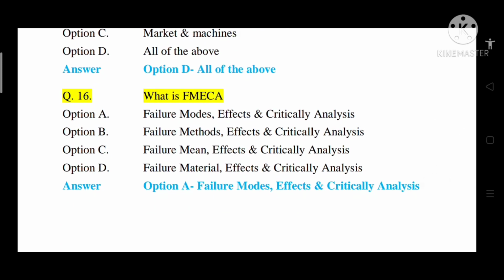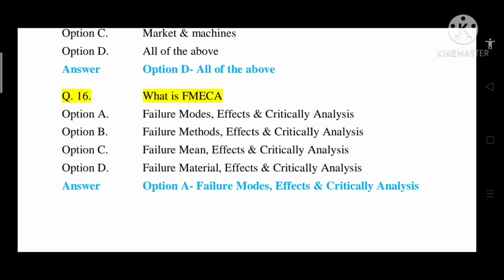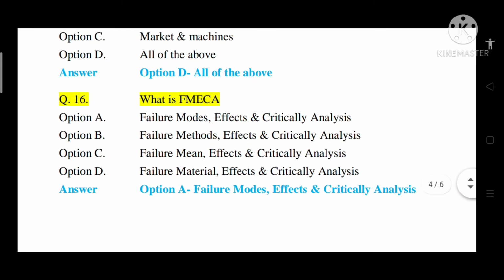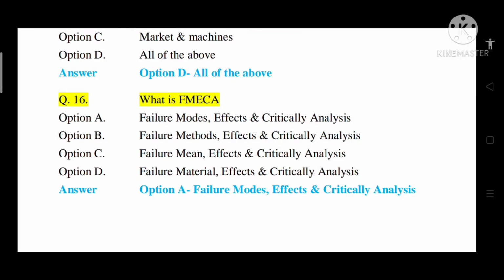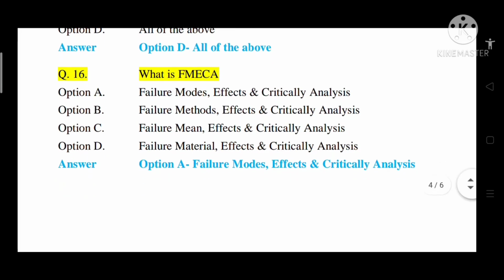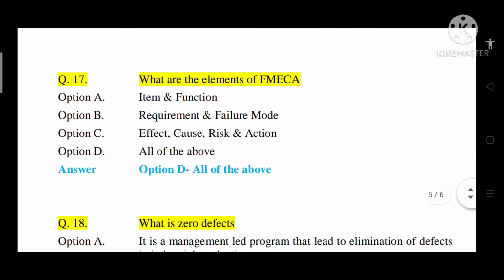Question number 16, what is failure mode effect criticality analysis, that is FMECA? The options are given. Option A, failure mode effect and criticality analysis. Option B, failure methods, effects and criticality analysis. Option C, failure mean effect and criticality analysis. Option D, failure material effect and criticality analysis. So as you all know, the correct option is option A, that is failure mode effect and criticality analysis, that is FMECA.